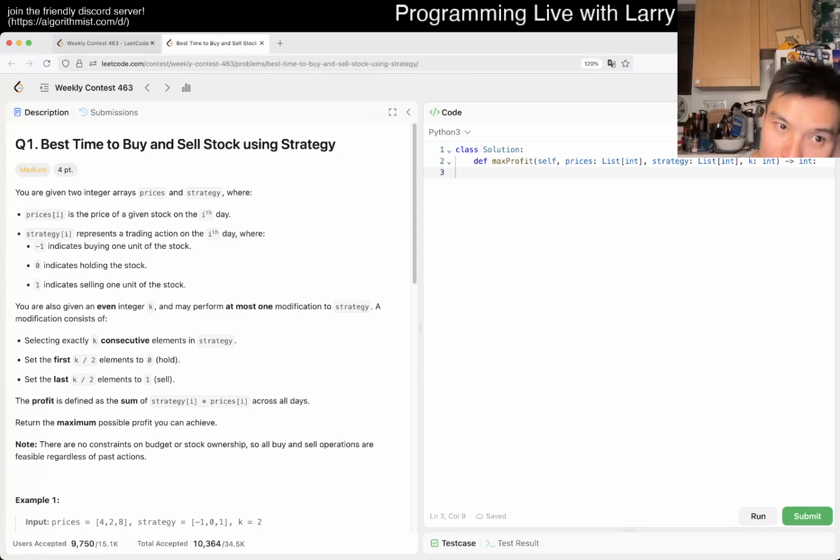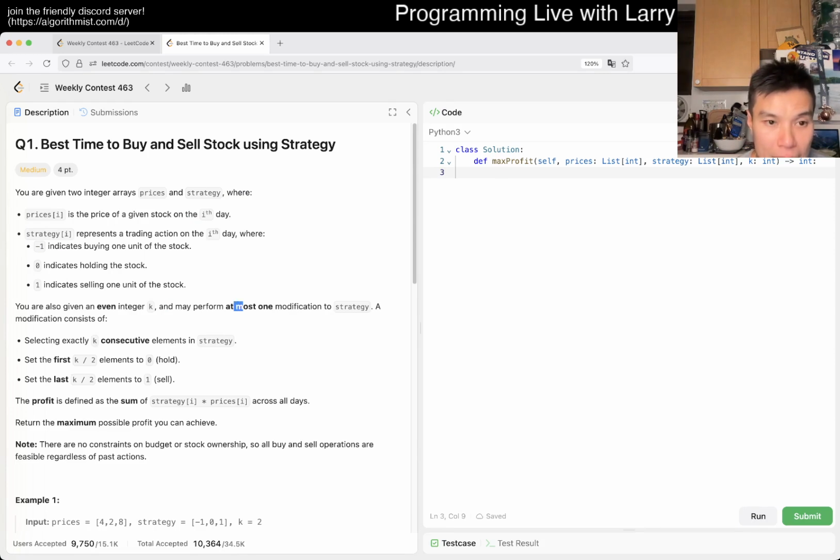Alright. Best time to buy and sell stock using strategy. I needed to know that earlier this year when I lost a lot of money. Alright, anyway. Given stock prices, I have a day strategy trading action where -1 is buying 1 unit, 0 is holding. Okay, seems reasonable. You're given an integer k.